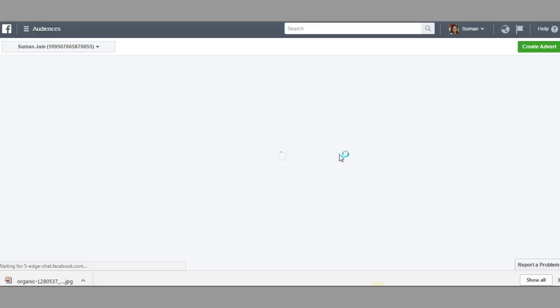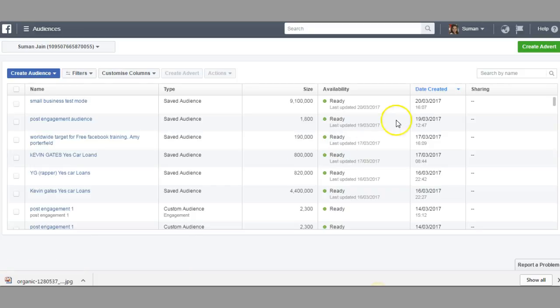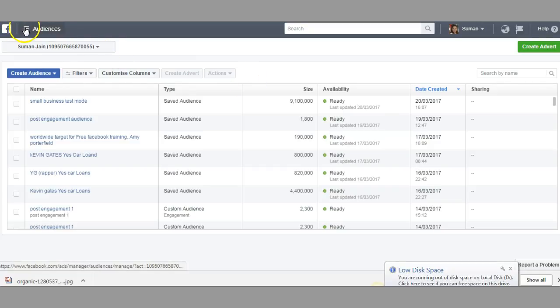So your audiences are created, and you can create this kind of audiences because on day 5 we would be connecting all the trainings from day 1 to day 4: we have done your pictures, we have created your ad, your targeting and this audience. On day 5, which is on Friday, I would be showing you the complete package on how to create an advertisement.